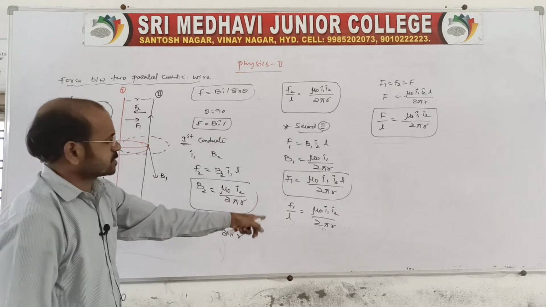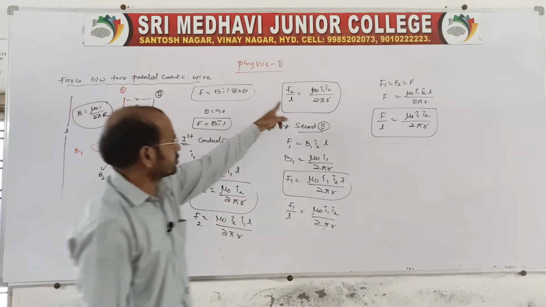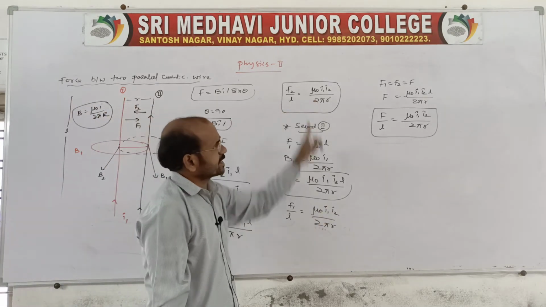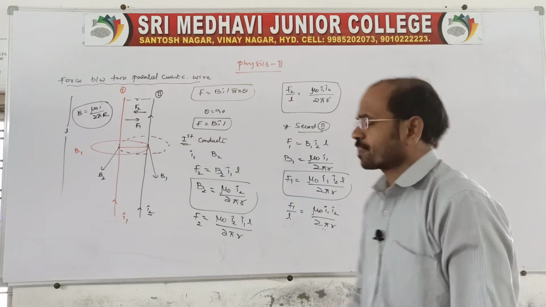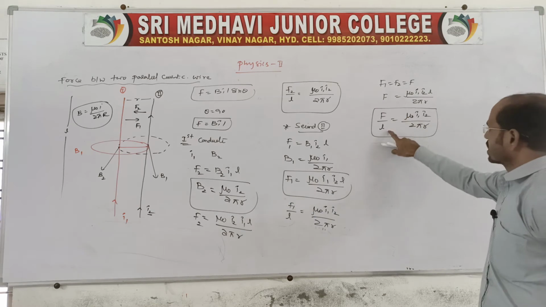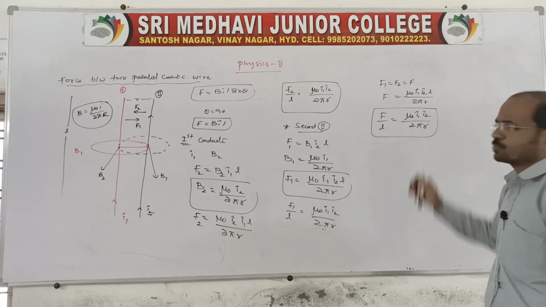Look at both expressions: F1 by L and F2 by L, the expressions are the same. So F1 is equal to F2 is equal to F. Therefore, the force acting per unit length is equal to mu naught I1 I2 by 2 pi r.